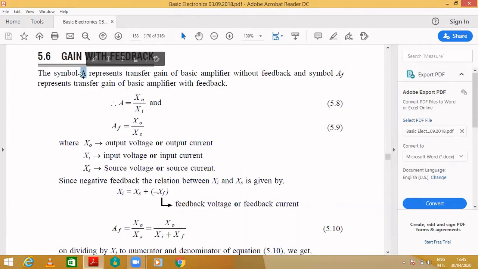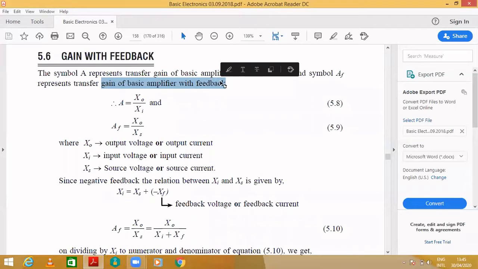A is nothing but the gain without any feedback. I'm not writing any F as a lower subscript. Next, AF: you can observe the lower subscript F, which represents the gain of a basic amplifier with feedback. So gain A is without feedback.